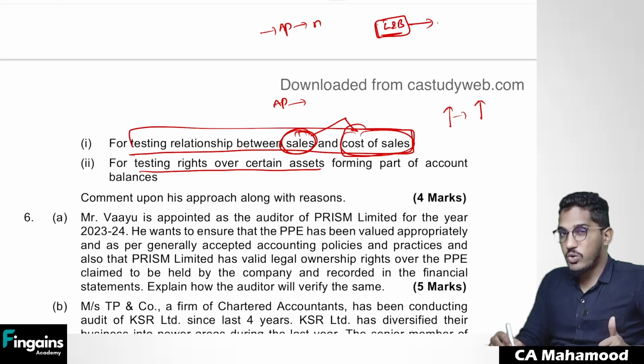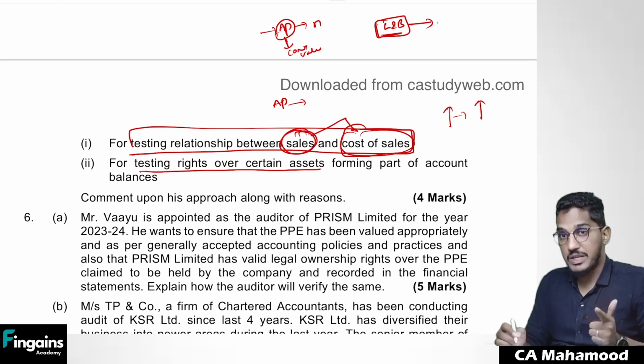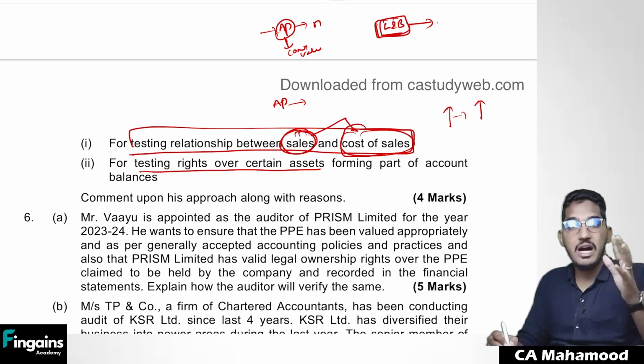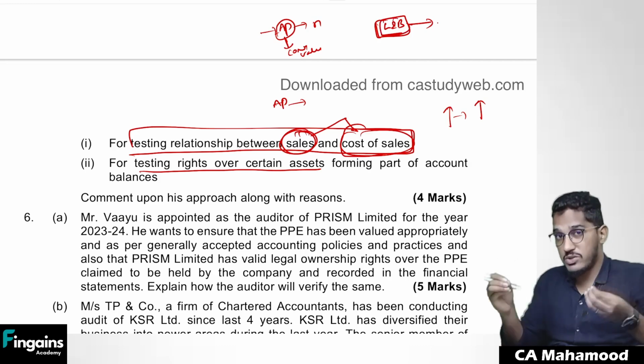You tell me, for knowing ownership, can we perform analytical procedures? No. We can perform analytical procedures for the completeness assertion, valuation assertion. Yes, for that we can perform. But to know the ownership, we can't study relationships and find out whether the company is the owner or not.